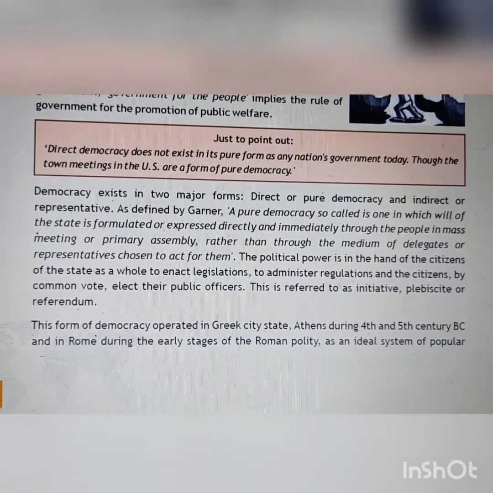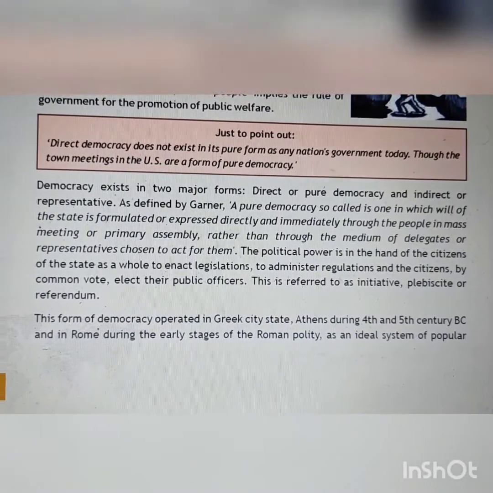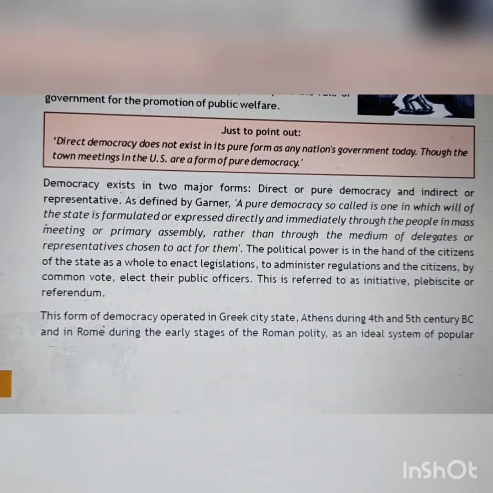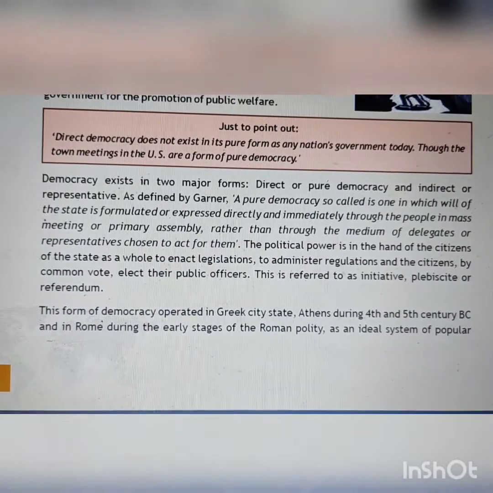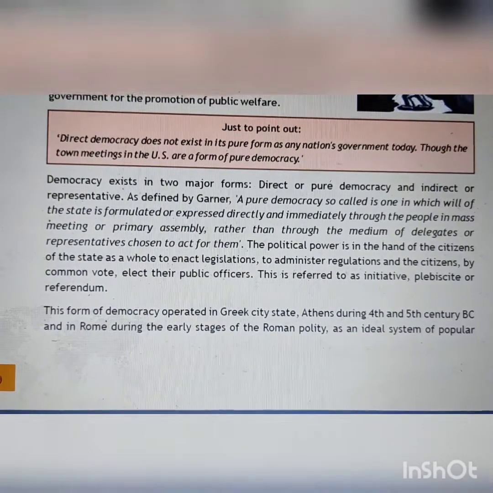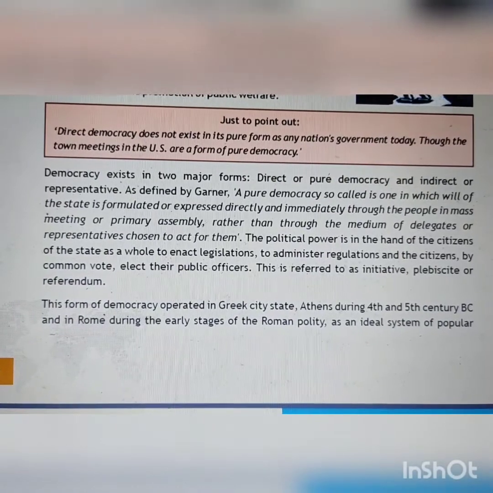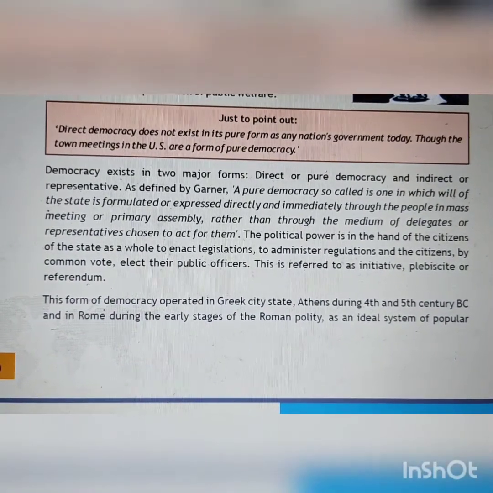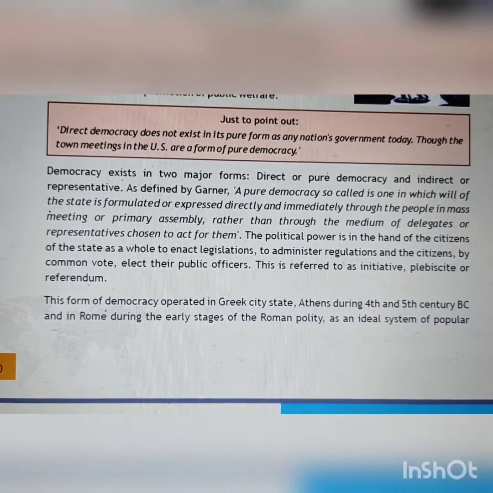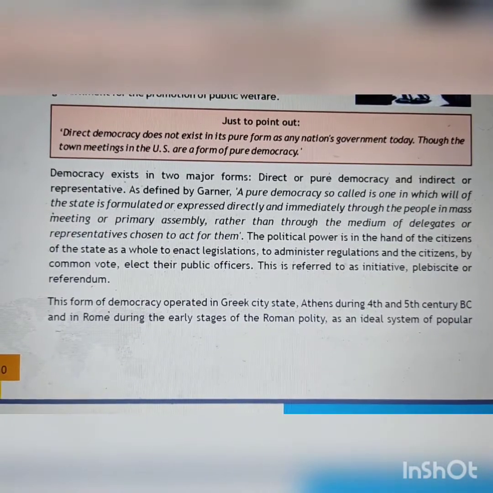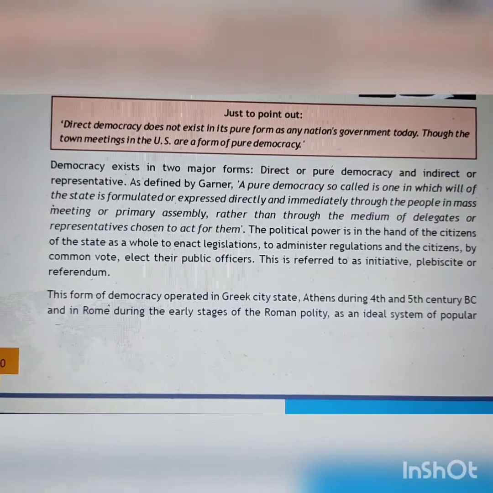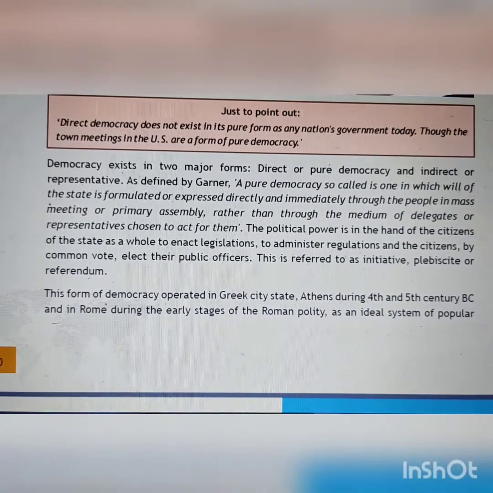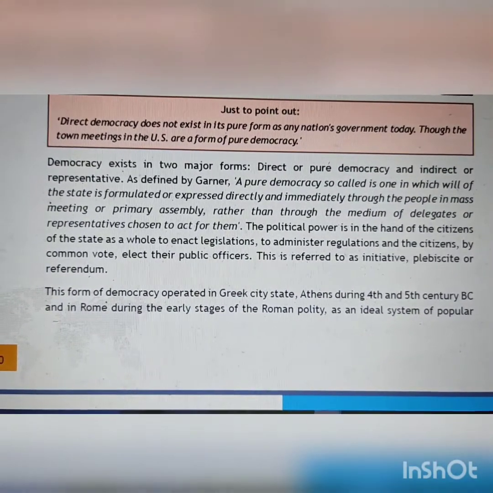Democracy exists in two major forms: direct or pure democracy, and indirect or representative democracy. As defined by Garner, pure democracy, so-called, is one in which the will of the state is formulated or expressed directly and immediately through the people in mass meeting or primary assembly, rather than through the medium of delegates or representatives chosen to act for them.